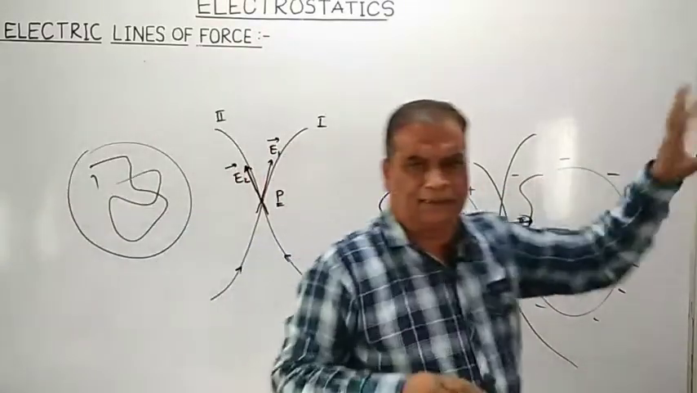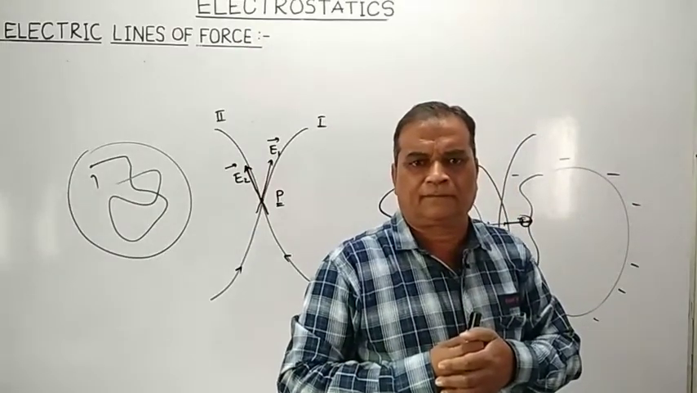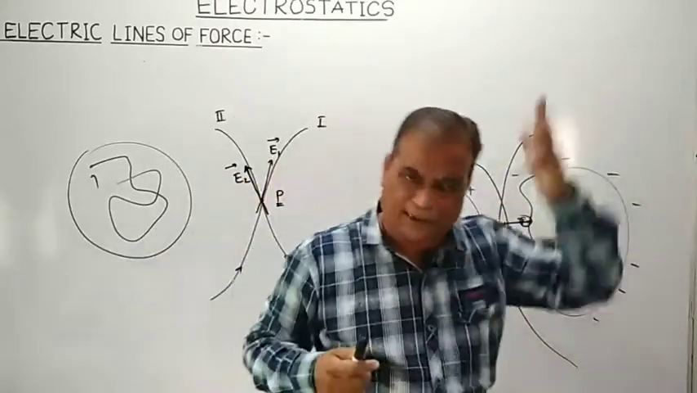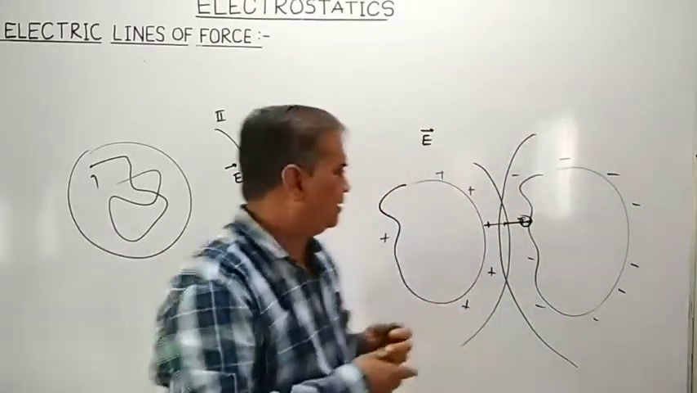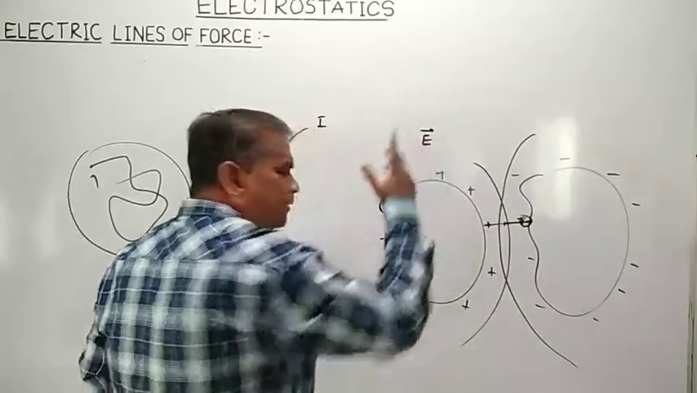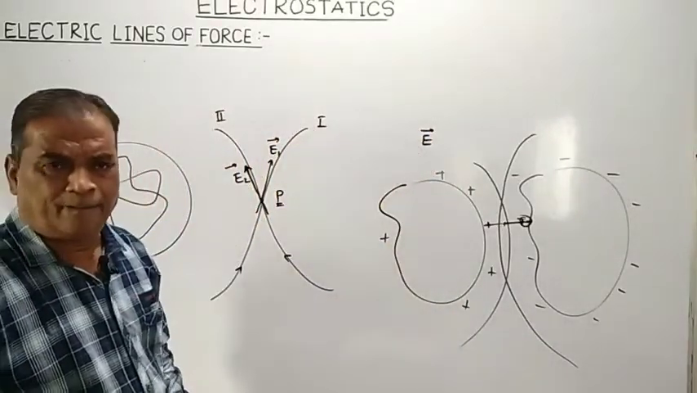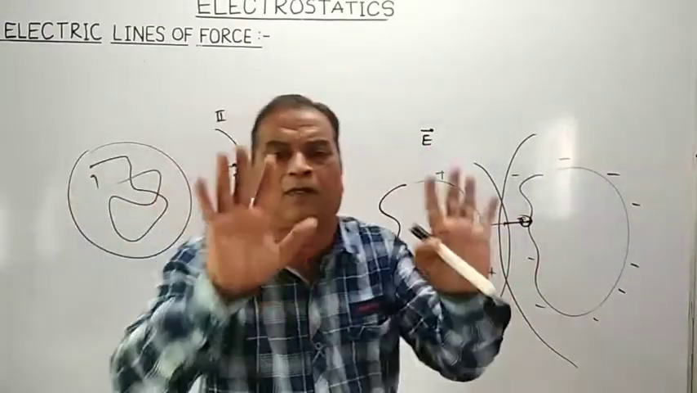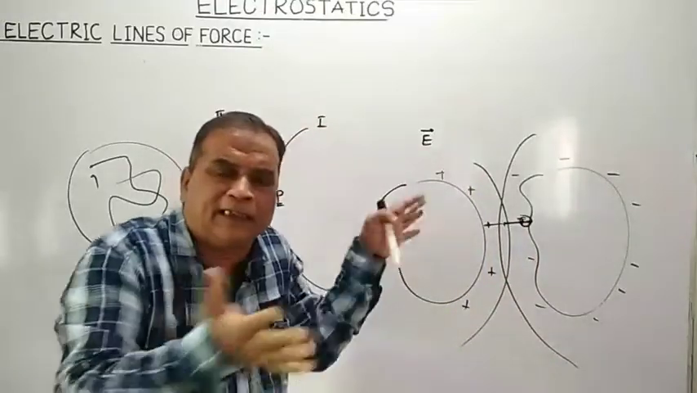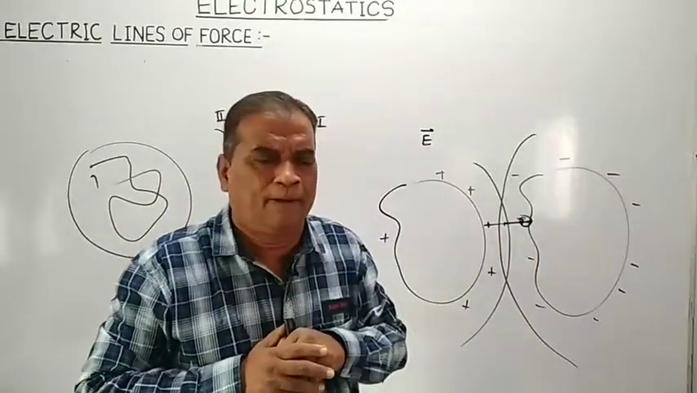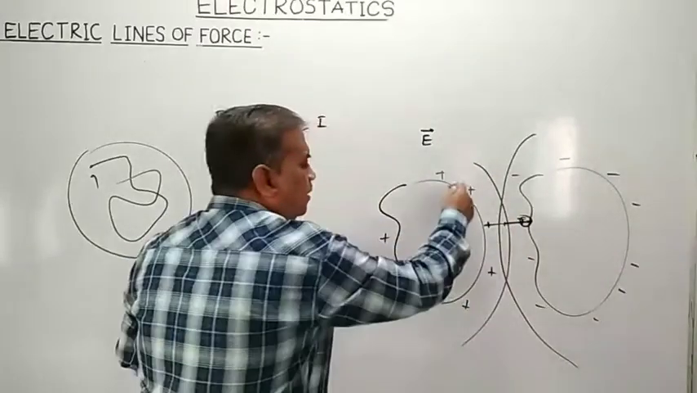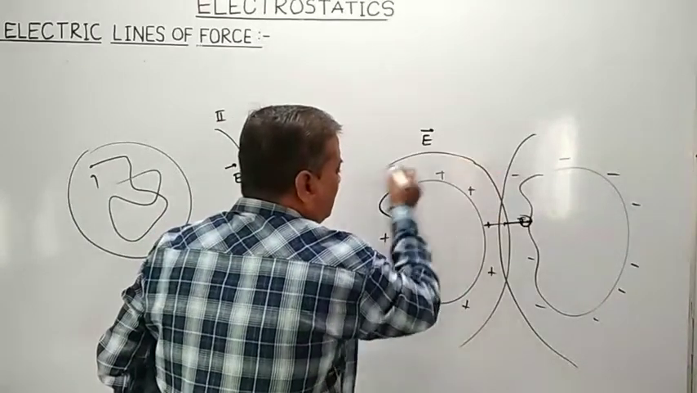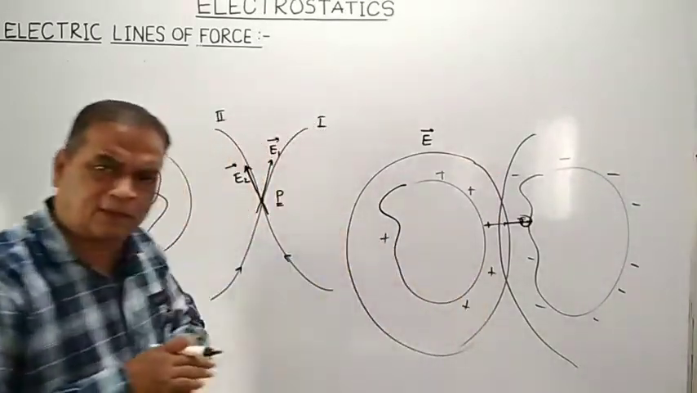Now there is one more characteristic. Suppose that these are the conductors. One of them is positively charged and the other is negatively charged. Remember, the positive charges which are deposited on a conductor will be deposited only on the surface of the conductor, not in the interior part of the conductor. So these positive charges on the surface of the conductor produce their own electric field. This is the electric field produced by positive charges on a conductor.